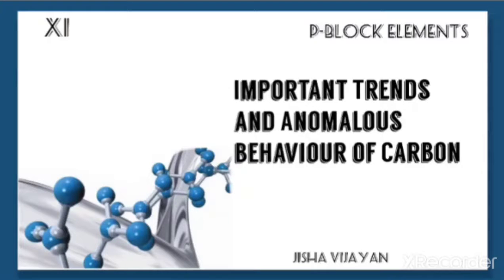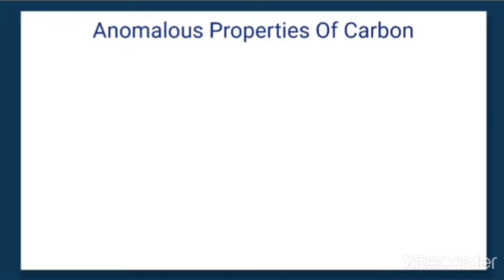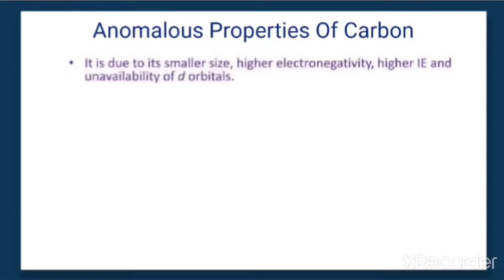Hello students, in this video we are going to discuss the important trends and anomalous behavior of carbon. Carbon shows anomalous properties, and what is the reason? Being the first member of this group, it shows differences from its own members, due to its smaller size, high electronegativity, high ionization enthalpy and unavailability of d orbitals.